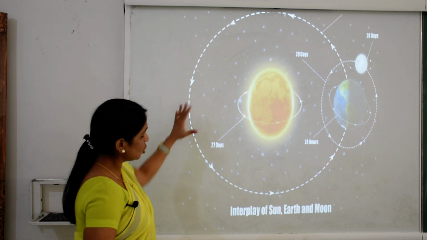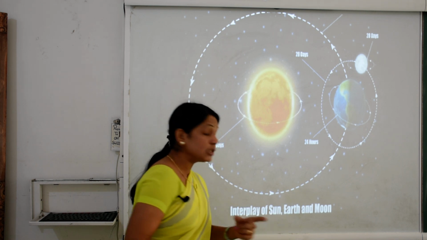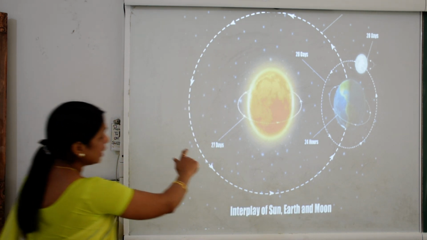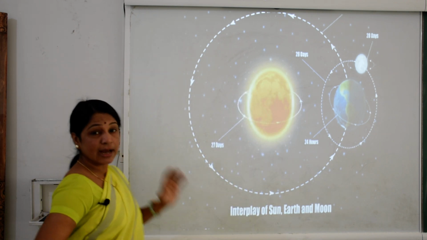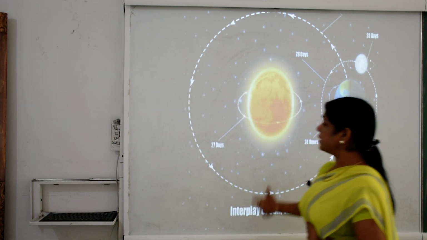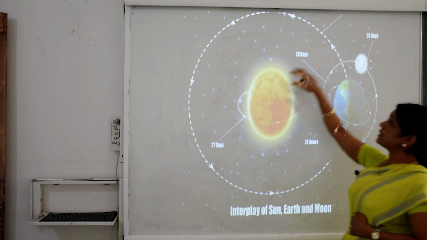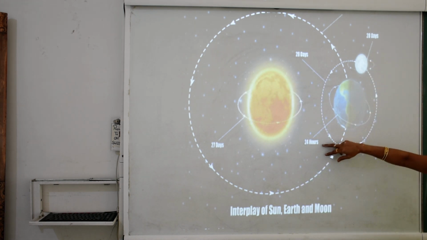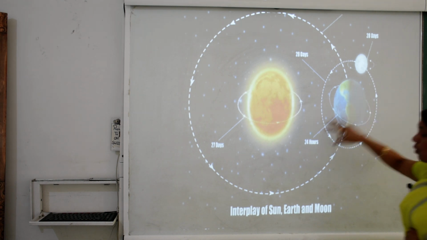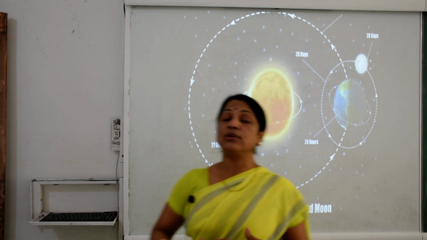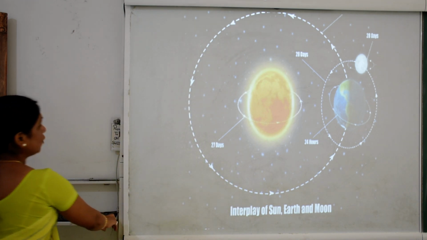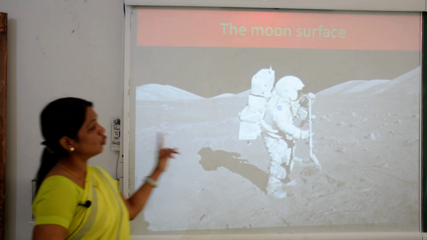Now this is the picture of the interplay of the sun, earth and the moon. How much time do they take around, 27 days, 28 days, and 24 hours. So how the day is made, how the night is made, we are going to see here. Now further we are going to see the moon's surface.